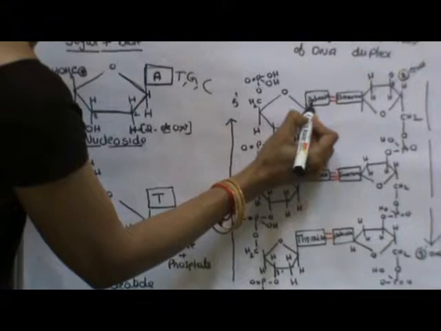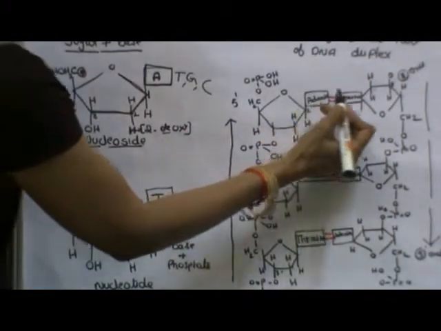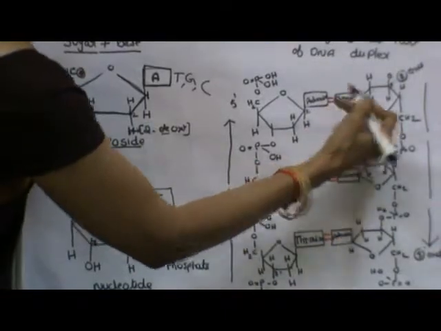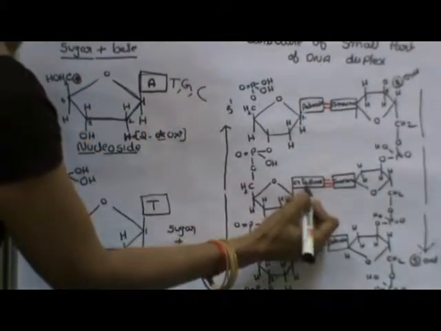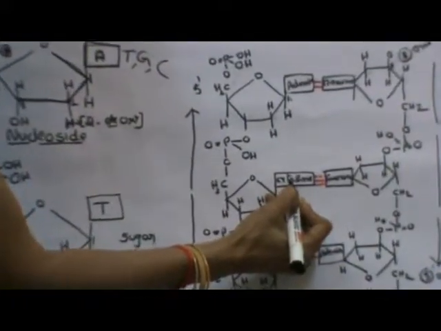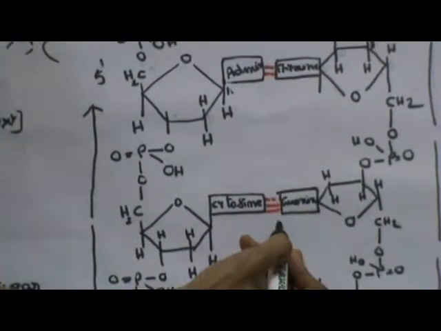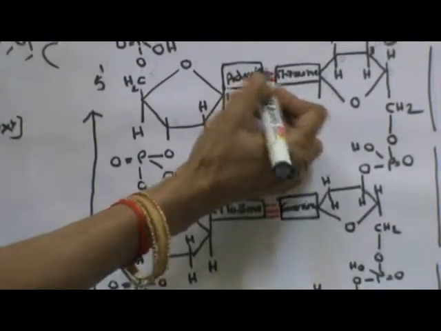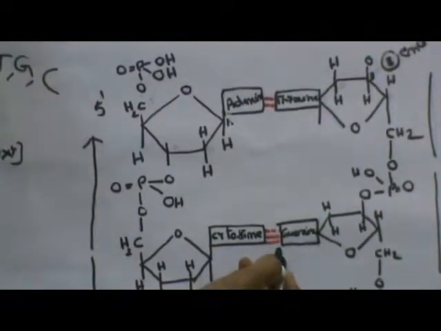So one of the bases of the first strand, adenine, will be linked to thymine of the opposite strand by 2 hydrogen bonds. Same way here, cytosine is attached to guanine of the opposite strand by 3 hydrogen bonds. Okay, so there are 2 bonds between adenine and thymine, and 3 bonds between cytosine and guanine.